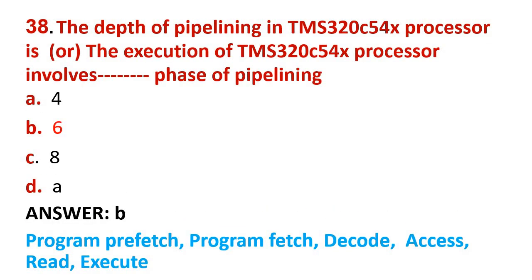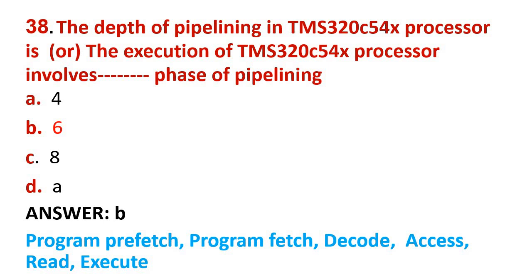Next question, the depth of pipelining in TMS320C54X processor is what? So the depth of pipelining in TMS320C54X is 6. So what are those pipelining stages? First one is program prefetch and then program fetch and then decode, access, read and execute. So in TMS320C5X, we have just 4 pipelining stages, but in TMS320C54X, we have 6 stages.